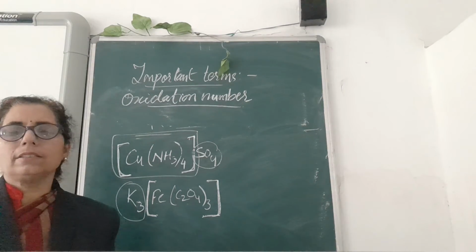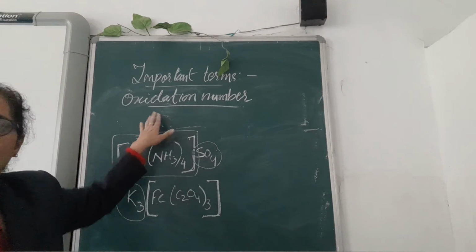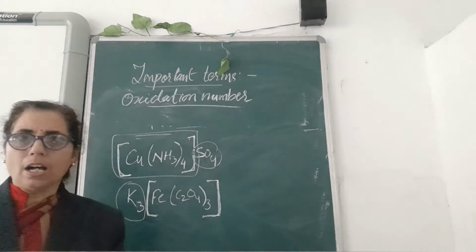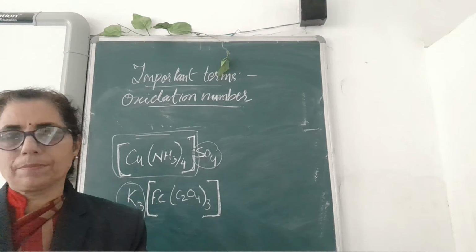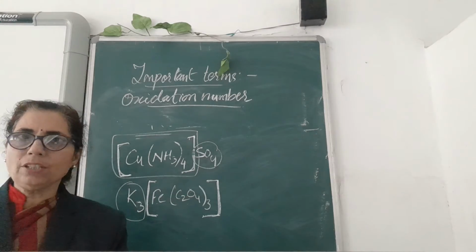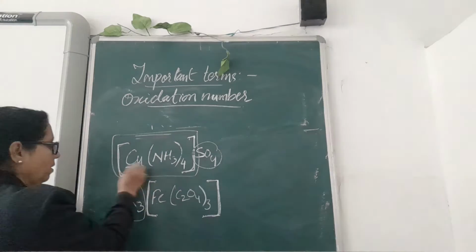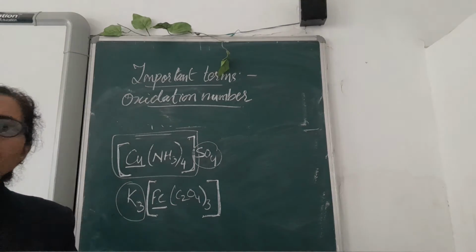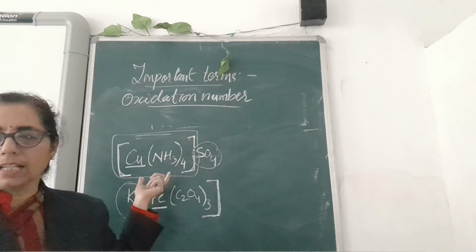Now the last term which we have to study here is oxidation number. You children very well know how to find the oxidation number, as we have studied in the redox chapter. The only thing I would like to explain is that while finding the oxidation number of the central metal atom, you have to see what charge has to be placed on the complex ion.